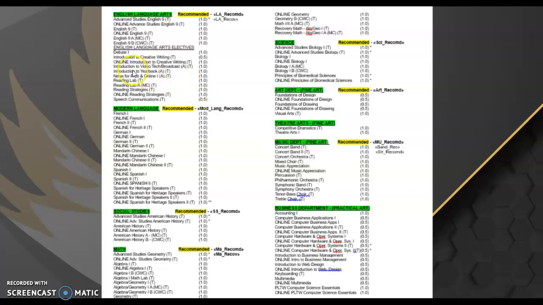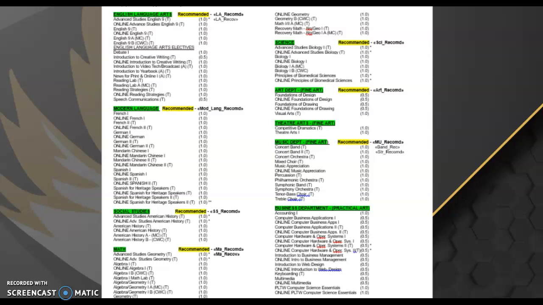You'll also notice that some classes have online listed in front of them. As you look to enroll for the high school, you are going to have the choice to choose either in-person classes or online classes. Some of you will choose to be fully in person, meaning I want to take all 7 classes at the high school. Some of you may choose to be fully online, meaning I'm going to take all 7 of my classes online. And some of you may choose to mix and match your classes, meaning I'm going to take a few classes in the building and a few classes online.